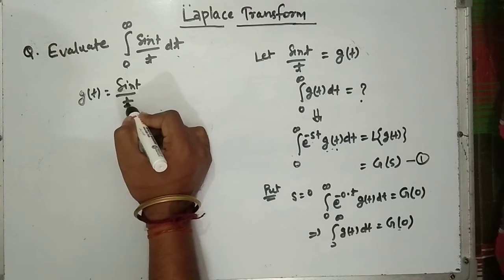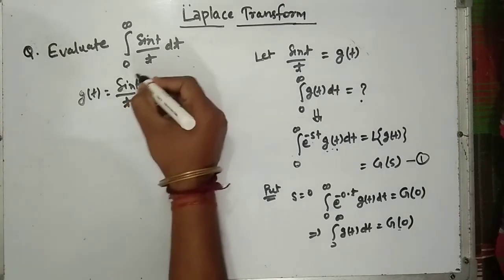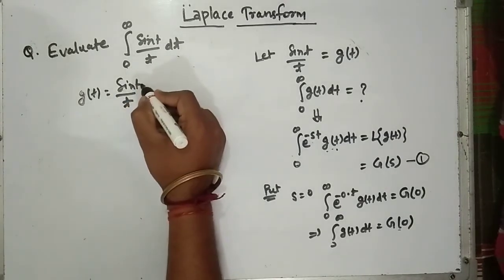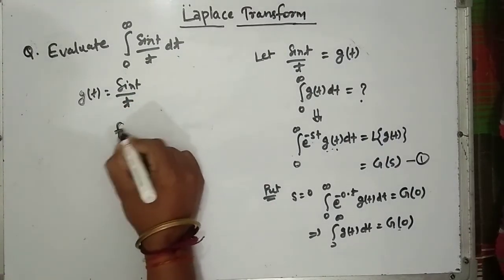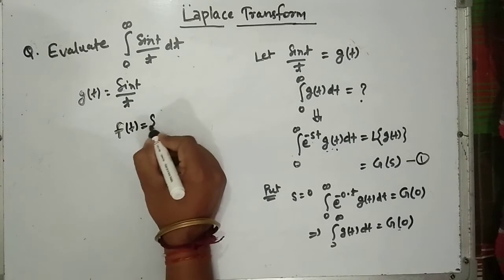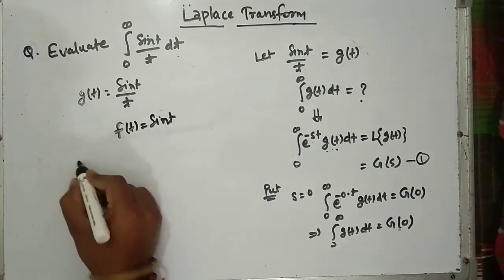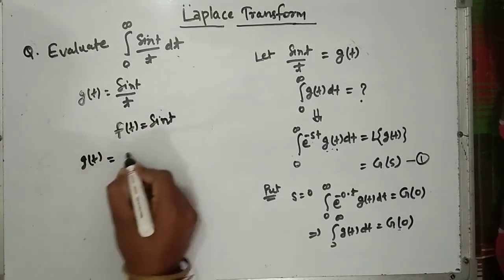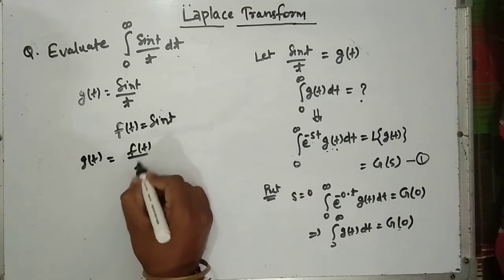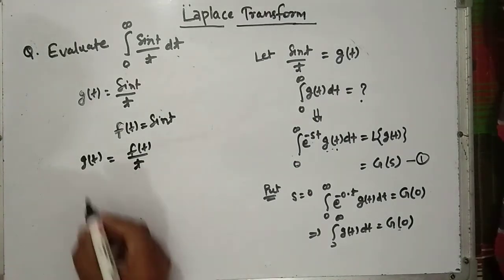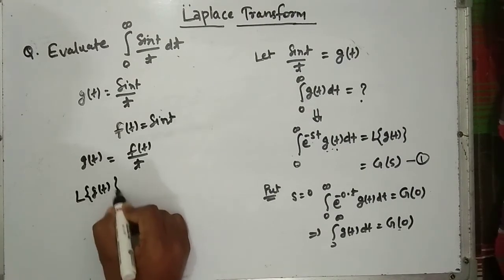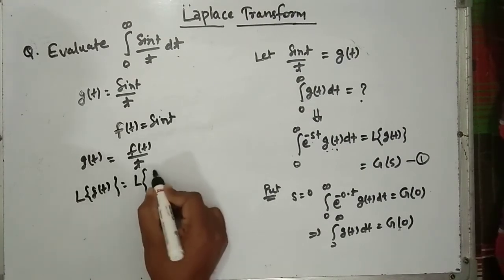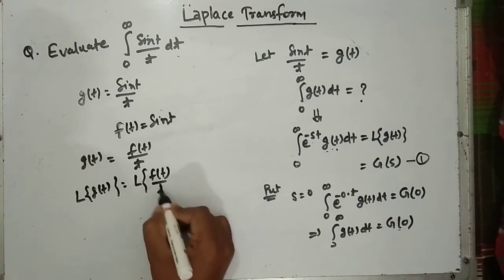Let us consider sin t is equal to f(t). So g(t) is equal to f(t) by t. So the Laplace of g(t) is equal to the Laplace of f(t) by t.